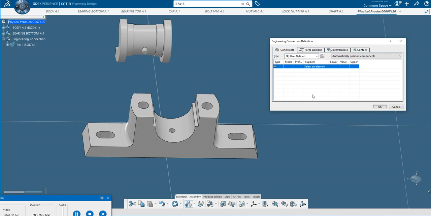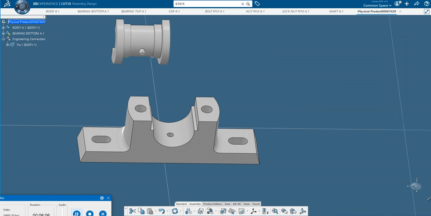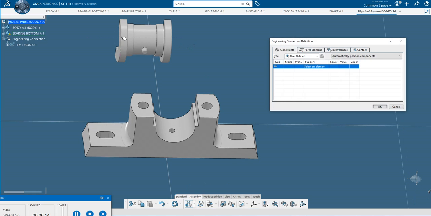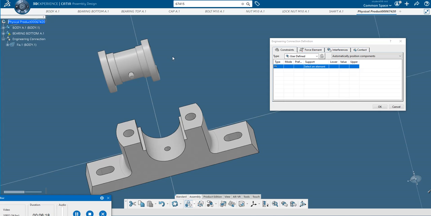Now here by using this engineering connections, I will try to bring this component here. Now in order to assemble this, I will give the engineering connections like this. So the first one is the axis of this.